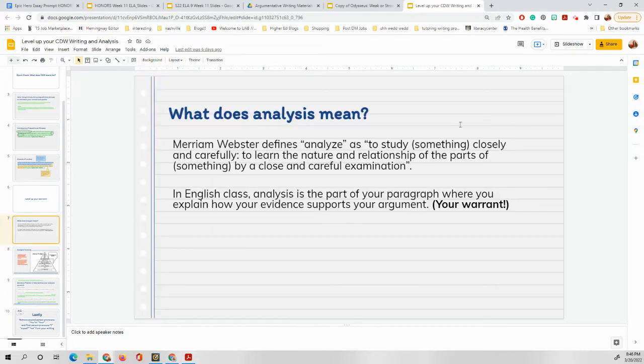So let's talk about, what does analysis mean? Analyze just means that you are studying something carefully. I want you to think about this like a text message. You get a text message from somebody maybe that you like, or maybe somebody you're in a fight with, and you are going to read every single word very carefully. You're going to interpret every single emoji very carefully. You're going to go deep into what they're saying. And that is what I want you to do with your writing in your warrant section of your CDW paragraph.